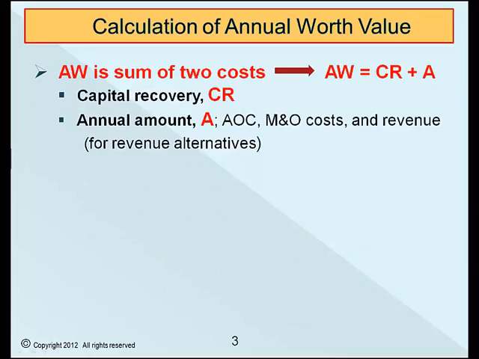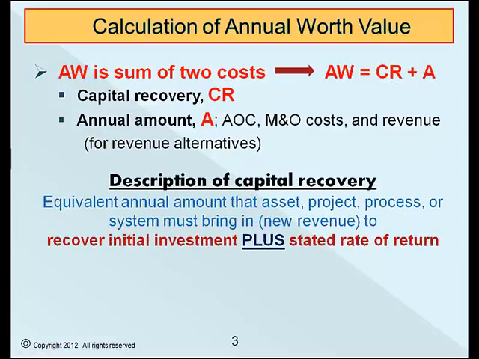They are quite simple. All AW values have two distinct components: a capital recovery, or CR, component, and an annual cost, or operation of the alternative, component. If revenues are estimated, they are included in this equivalent annual amount A. What does capital recovery actually mean? It is the new equivalent amount of money that the alternative must generate each year to get back exactly the initial investment plus whatever the stated return is. Capital recovery, therefore, is, in engineering economy terms, an A value.